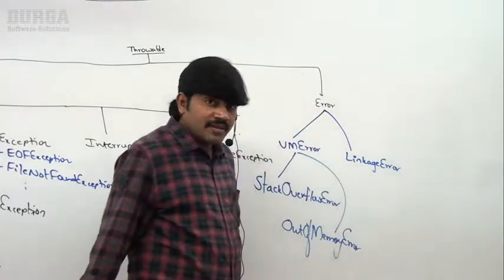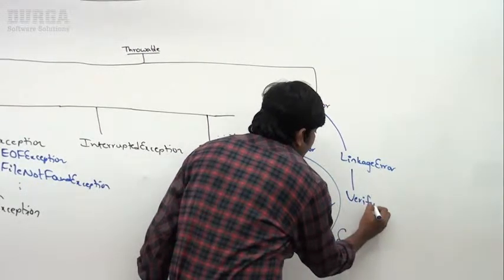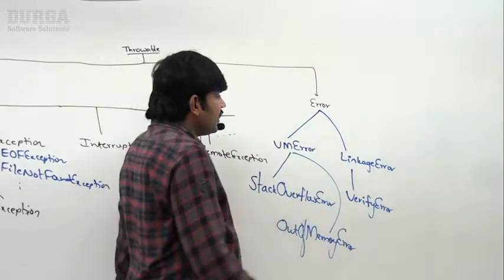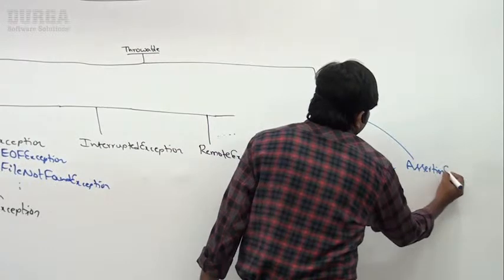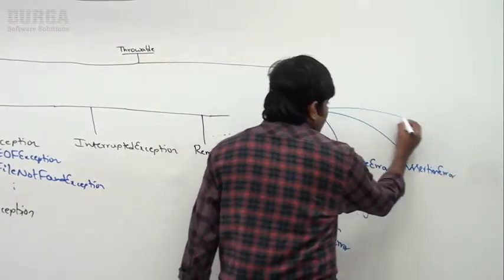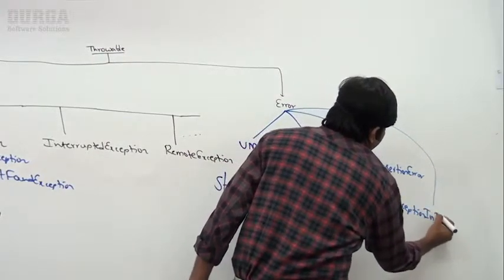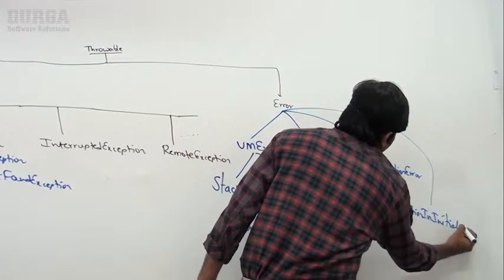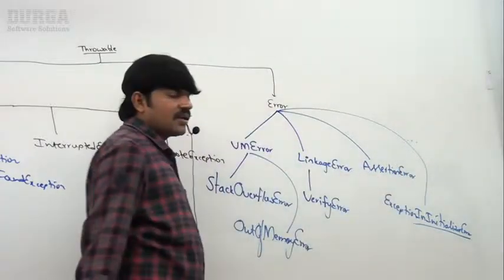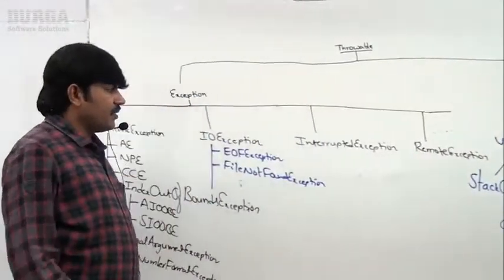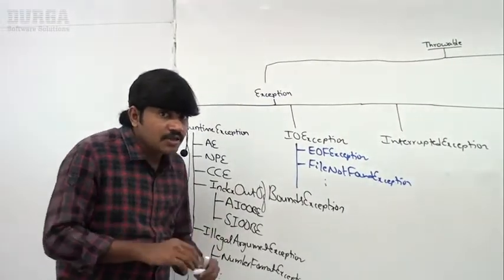Linkage error. Further, the child class is verify error. Next, sir, do you know assertion error? Assertion error. Next, exception in initializer error. Like this, multiple child classes are available. I hope everyone got the basic idea, sir. Minimum commonly occurring exceptions, compulsory you people should be aware, sir.